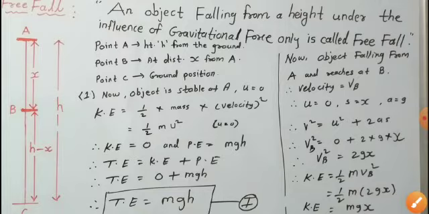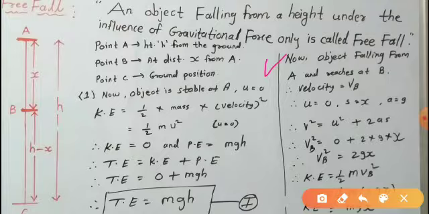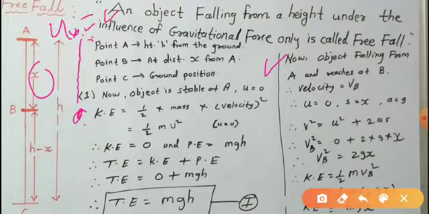Then we'll now study the object falling from A and reaching B. Suppose the object comes down and reaches B, which means it covers distance A to B, that is displacement x. So at this position u is 0, initial velocity 0, and the distance covered, s, is equal to x.